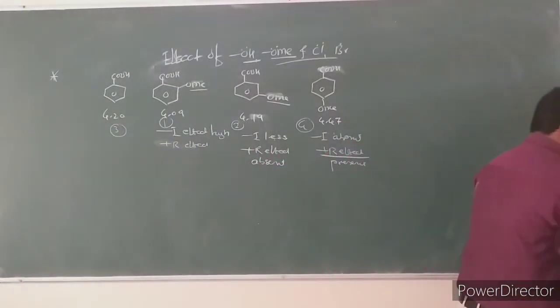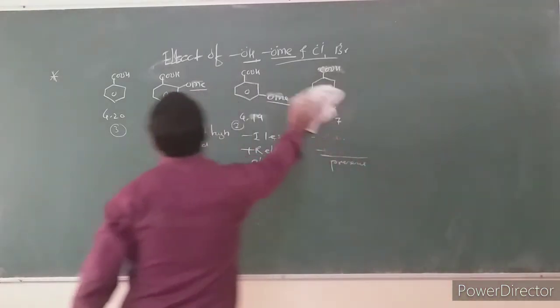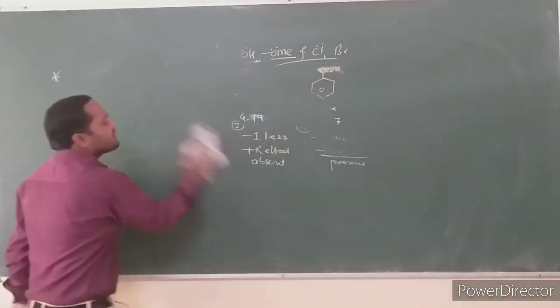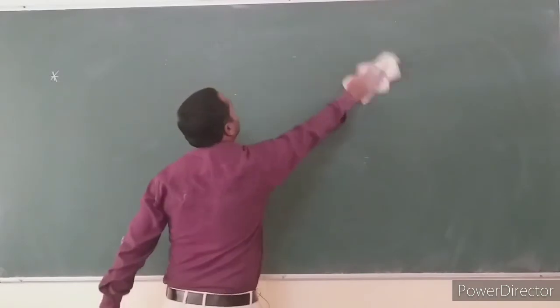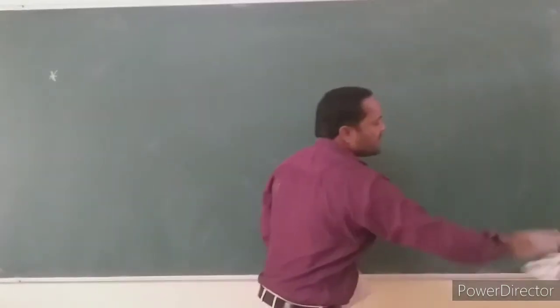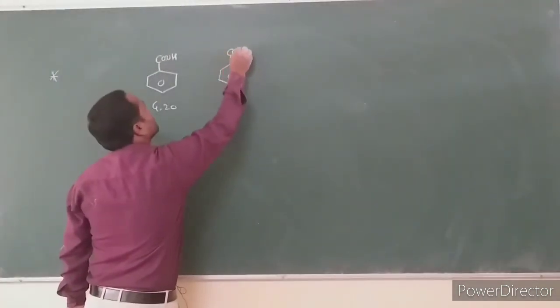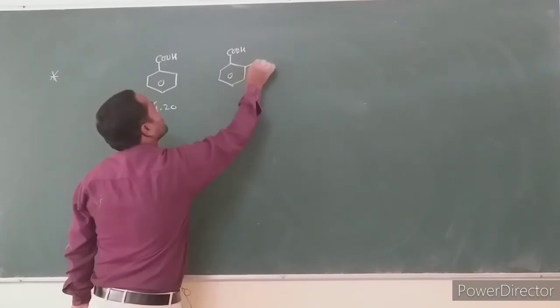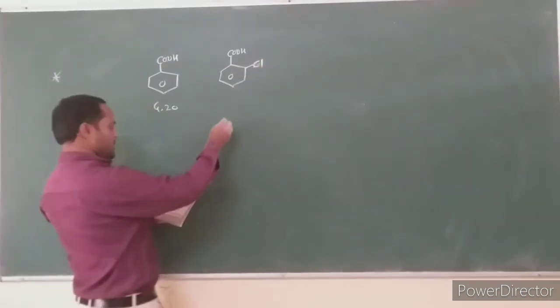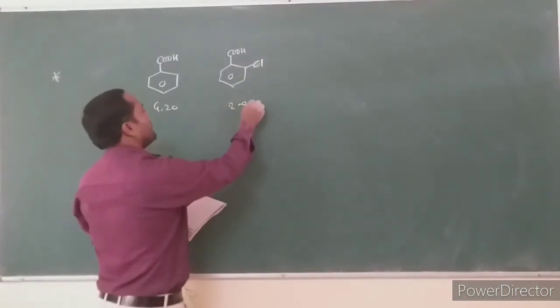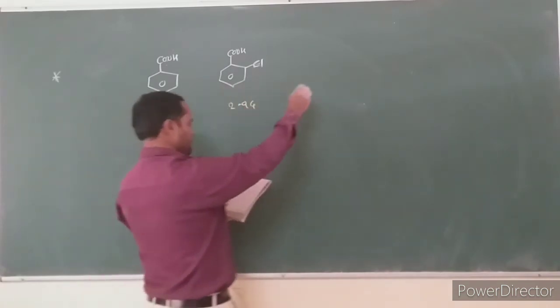Consider another example, where a chlorine-containing substituent is attached to the benzene ring. This is benzoic acid, which has a pKa value of 4.20. When the chlorine substituent is attached at the ortho position, the pKa value is 2.94.